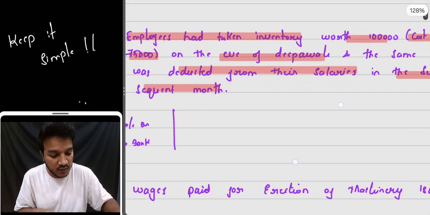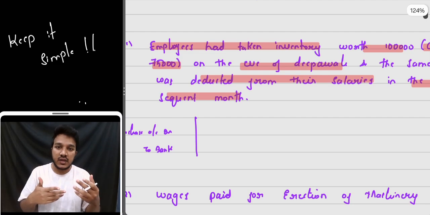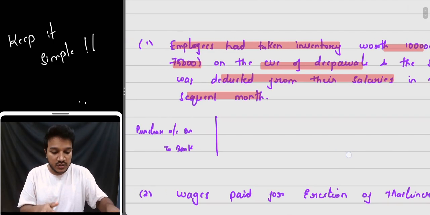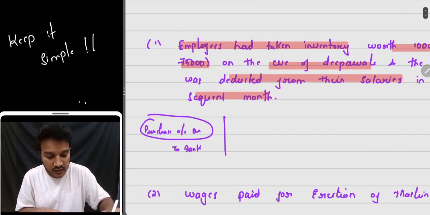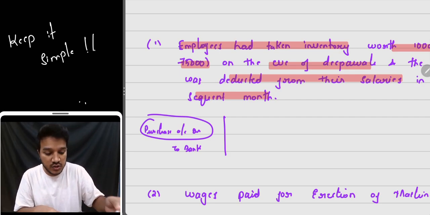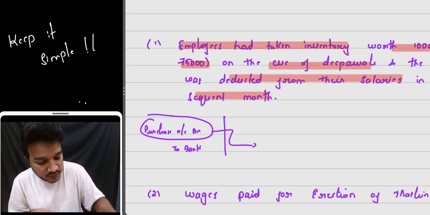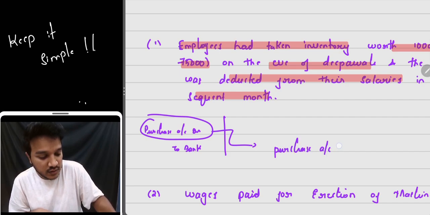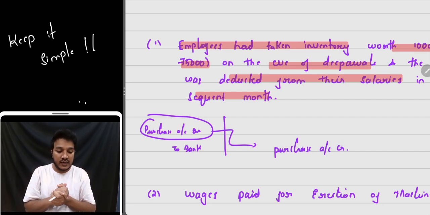Now on the eve of Deepavali, some companies will give biscuits, chocolates and all, no? So this purchase the company has made at the beginning, now it is giving to its employees. When it's giving to its employees, you credit purchase account. Earlier you have debited it, right? Now you're crediting it, purchase account credit. Till here it is clear.